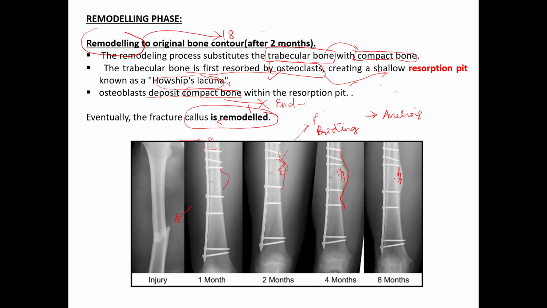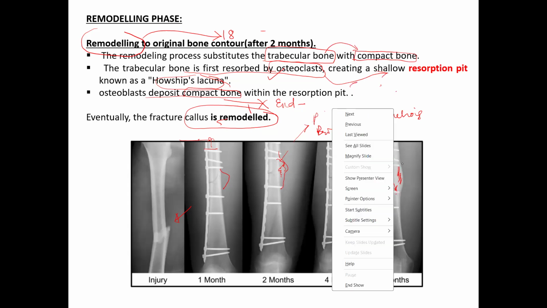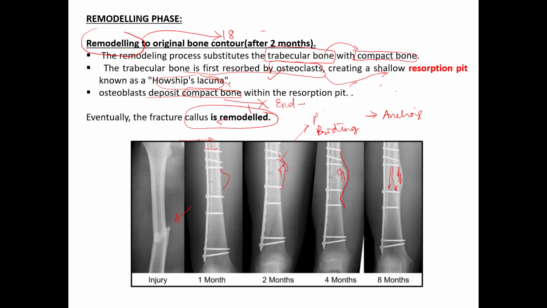What is another X-ray sign of completed remodeling? There is opening of the medullary canal. What had happened earlier? The medullary canals were sealed by sealing callus. So this sealing callus also gets absorbed and remodeled, and the medullary canal will open up. So what are the two X-ray findings of completion of remodeling?